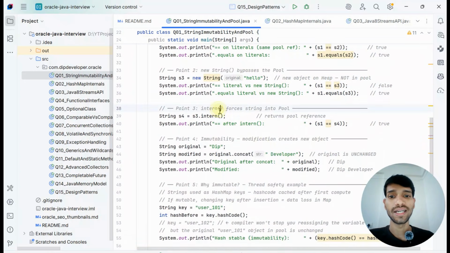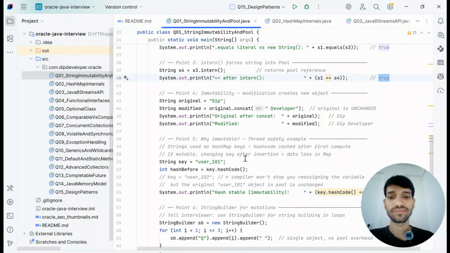Next is intern. It forces the string into the pool. So s3 is on the heap. If we do s3.intern(), it forces the string from the heap to be stored in the pool. Now s4 is pointing to the pool area. So if you now compare with double equals, s1 and s4, it will be true.